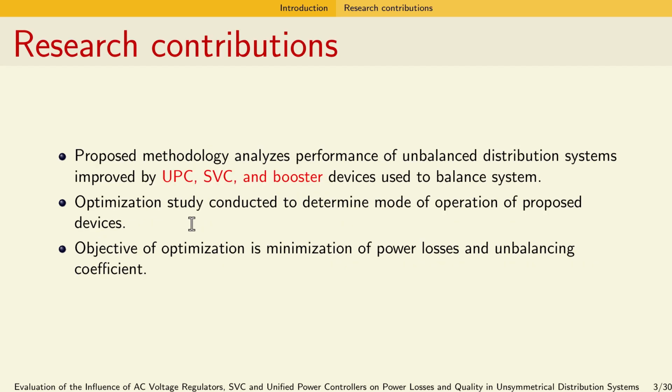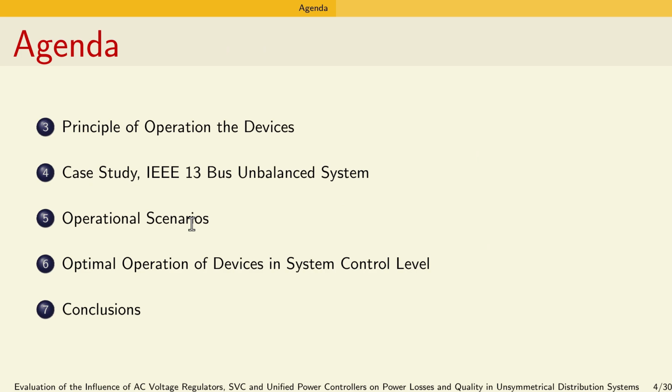Our research proposes a methodology to analyze the performance of an unbalanced distribution system improved by UPC, SVC and booster devices used to balance the system. An optimization study is conducted to determine the mode of operation of the proposed devices with the objective of minimizing the power losses and the unbalancing coefficient.